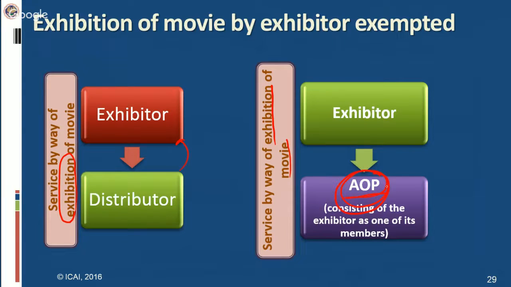Okay, and this service is also exempt. The exhibitor or the theater owner is providing the service of screening of movie either to the distributor when a one-on-one relationship is there, or, in case there is an association of persons wherein exhibitor, distributor, sub-distributor and area distributors are there, then when the exhibitor is providing the service of screening of movie to this AOP, that will also be exempt from service tax.